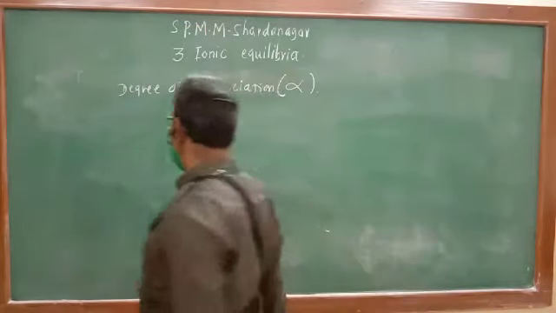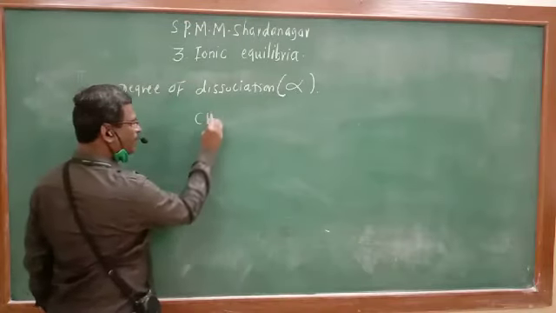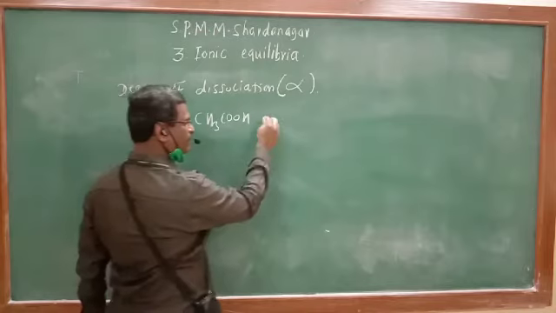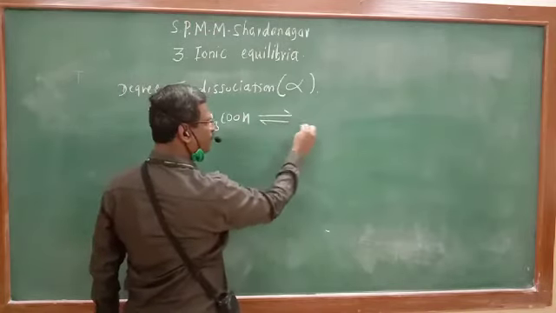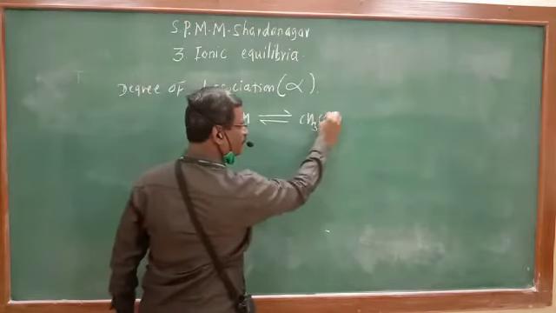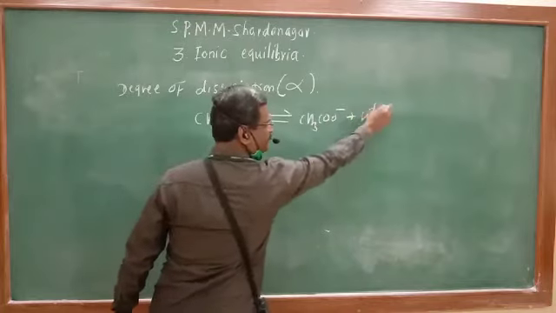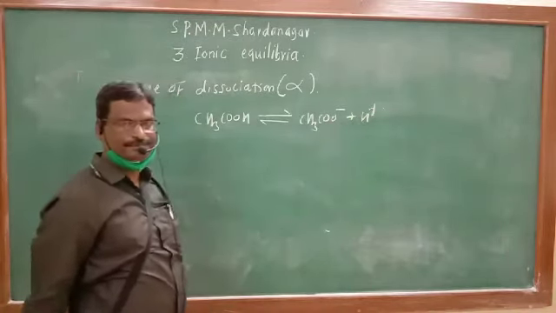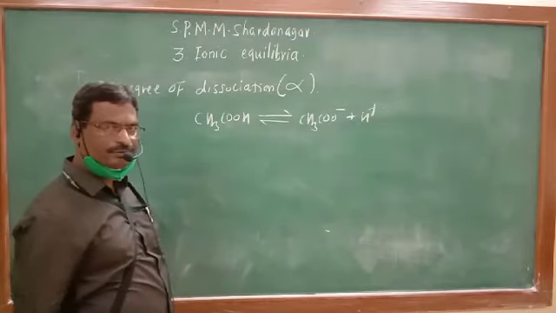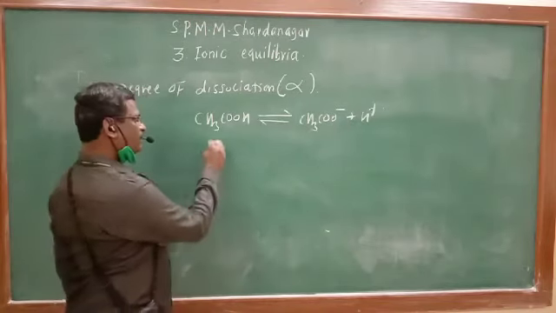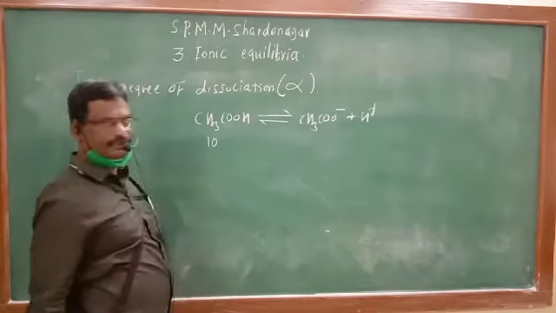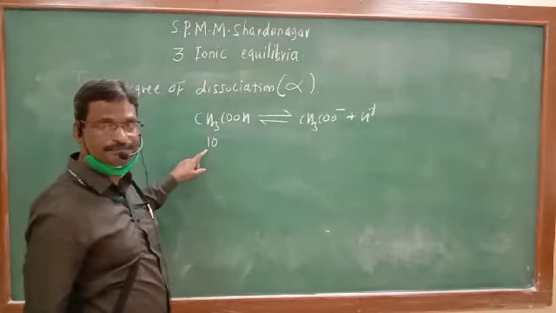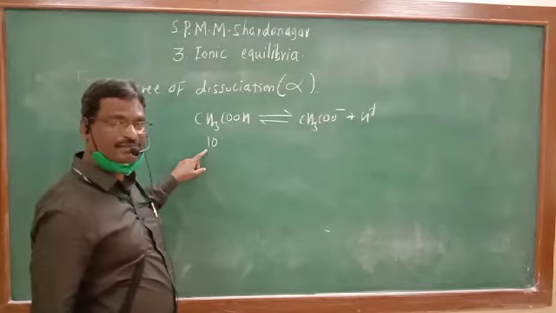See here, suppose we have acetic acid. We know it is a weak electrolyte undergoing reversible, incomplete or partial dissociation, producing these ions. Suppose 10 moles of acetic acid are present at the start.